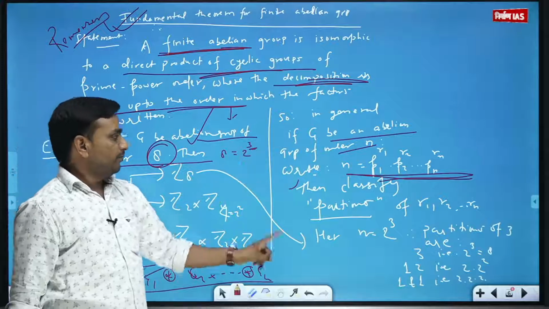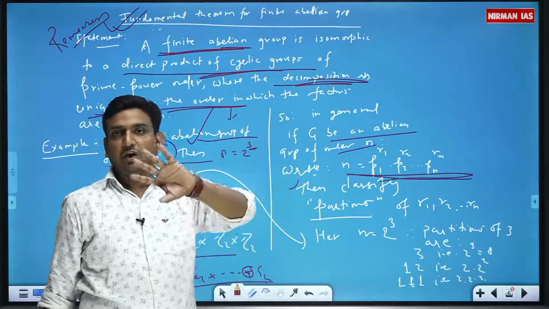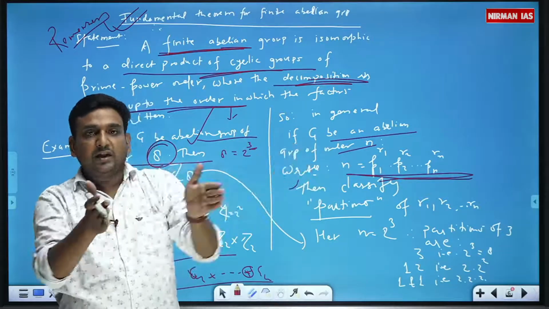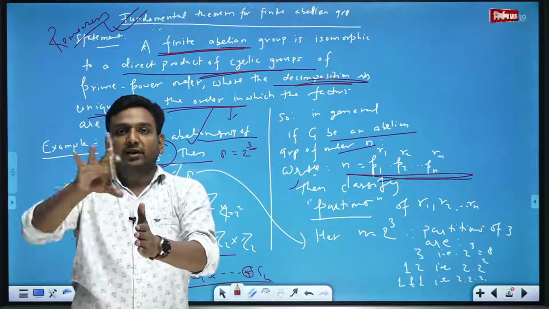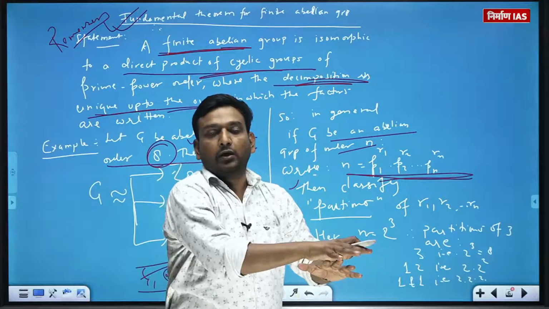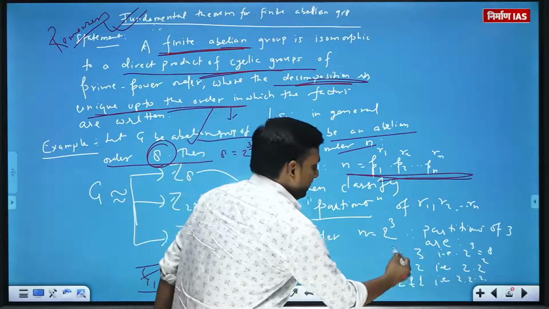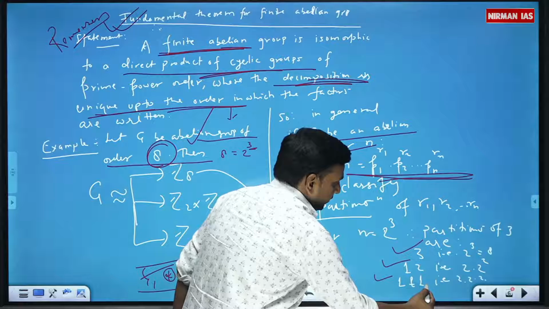Suppose I take the partition of 3 as 3 only. Let's say you have 3 packets. In one way you can take all those 3 packets together. In another way you can take 1 here, 2 here. In another way you can take 1, 1, 1. So how many partitions can you do for the 3 articles? That is, all 3 together, 1 and 2, or 1, 1, 1.